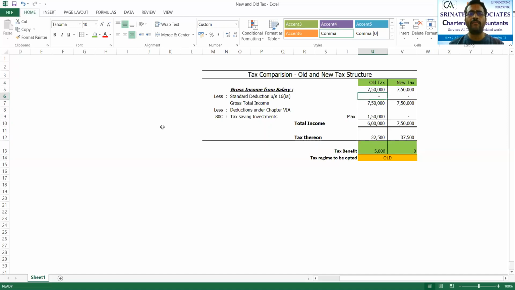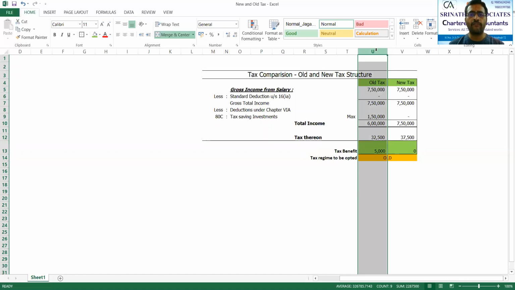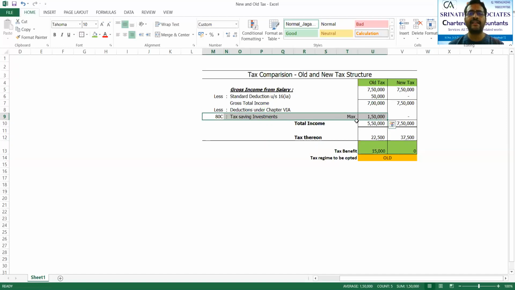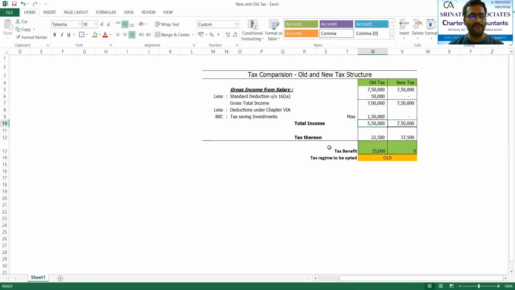Now that employee, if he opts for old, will be eligible for a standard deduction of 50,000, which I have typed. Thereby his gross total income will become 7 lakhs. And assume he has a deduction under Chapter VI-A, that is 80C. If he has a deduction of, say, 1,50,000, the maximum amount, his total income will come to 5,50,000.